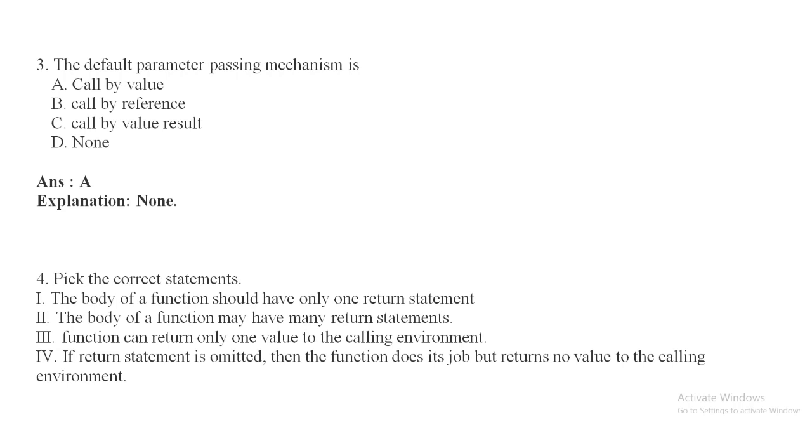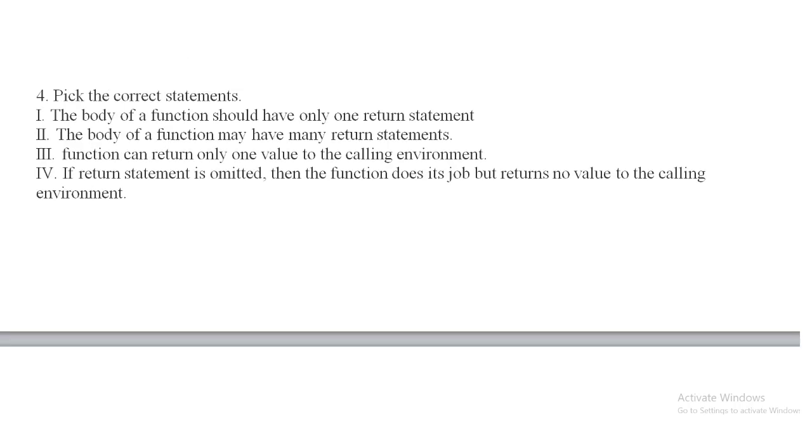Question number 4. Pick the correct statements. First, the body of a function should have only one return statement. Second, the body of a function may have many return statements. Third, a function can return only one value to the calling environment. Fourth, if the return statement is omitted, then the function does its job but returns no value to the calling environment.